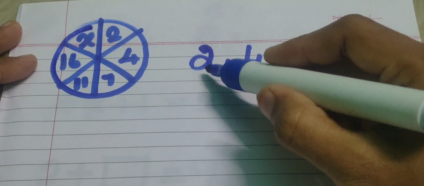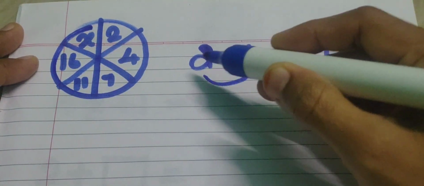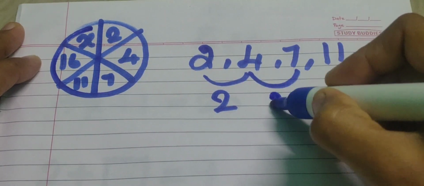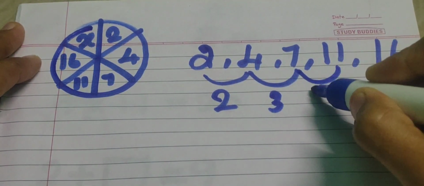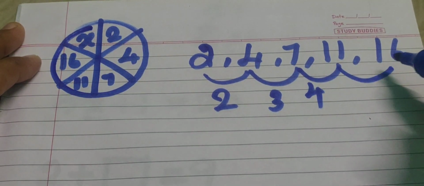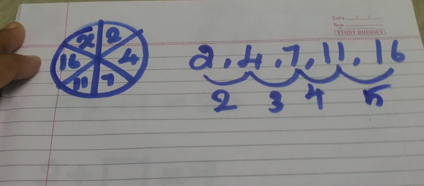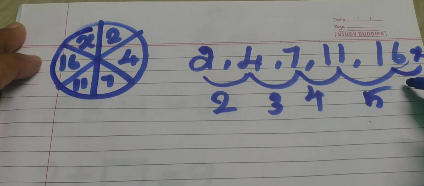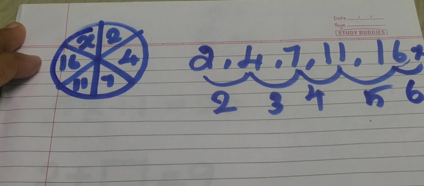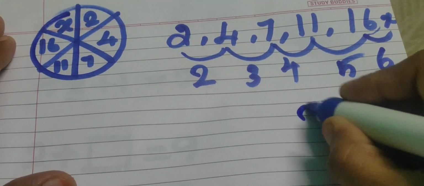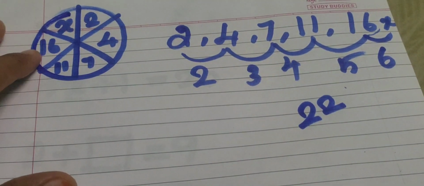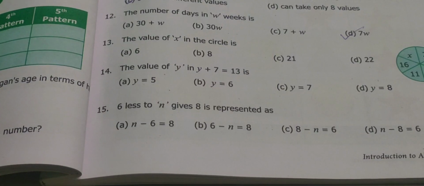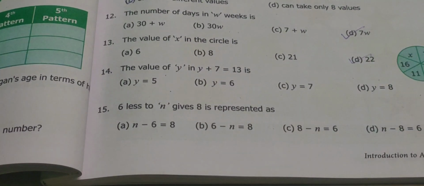Now what is the difference between 2 and 4? 4 minus 2 is 2. And 7 minus 4 is 3. 11 minus 7 is 4. 16 minus 11 will be 5, right? So if you are finding the difference between x and 16, we need to have 6 as the difference. So what will you get as the answer? 22. Okay, 22 is the answer. Option D is the answer.